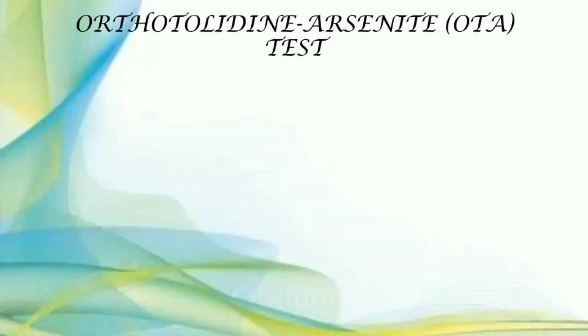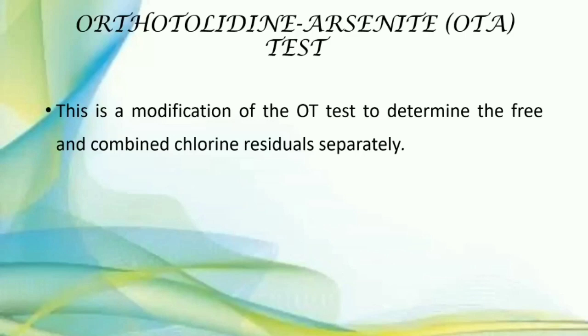Next test is the orthotolidine arsenite test. This is a modification of the OT test to determine free and combined chlorine residual separately. Means in the first stage, we cannot determine the values of free or combined chlorine separately, but by the addition of arsenite to that solution, we can determine them separately.